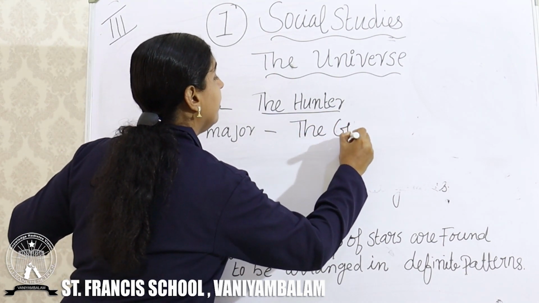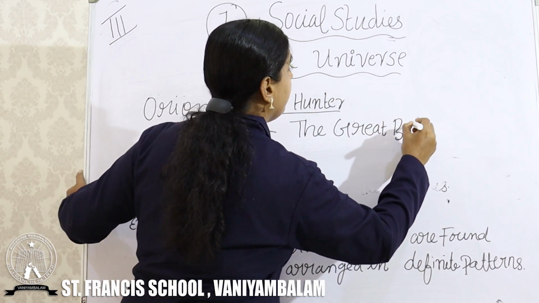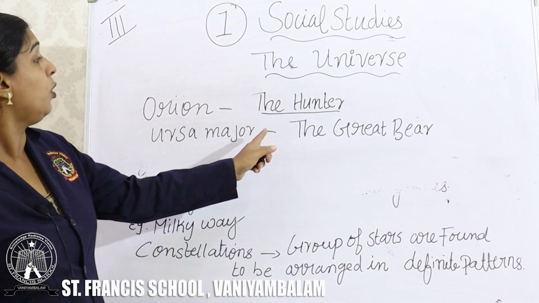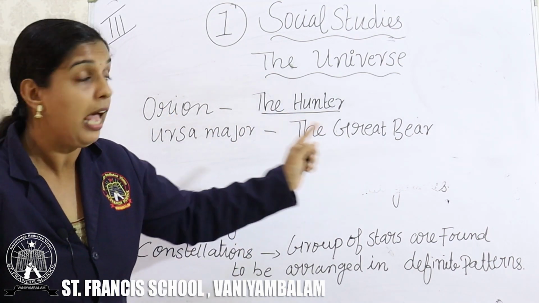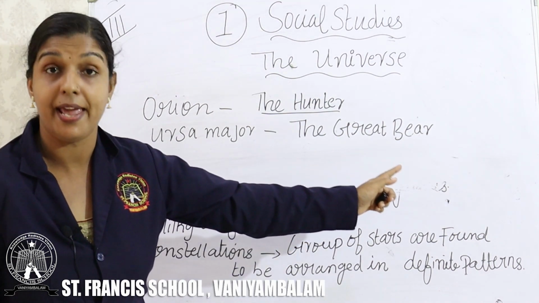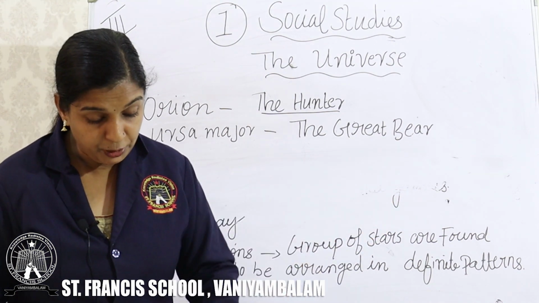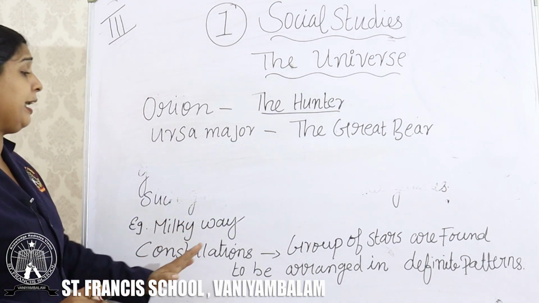So, Orion is also known as what? The hunter, and the Ursa Major is also known as what? The Great Bear. Okay, clear? And I think the topic is over here. Not to go into detail, you must learn what you mean by a constellation.